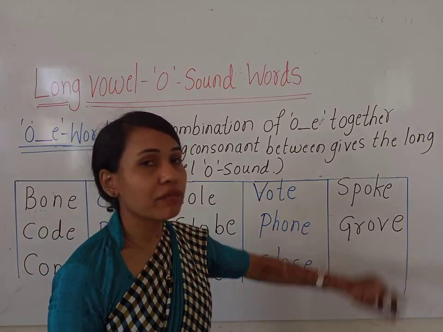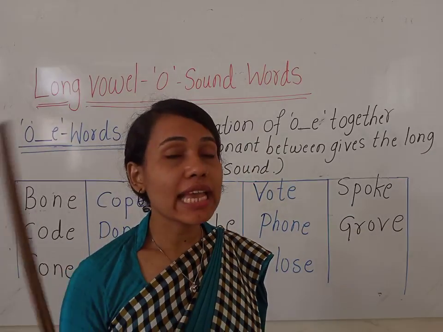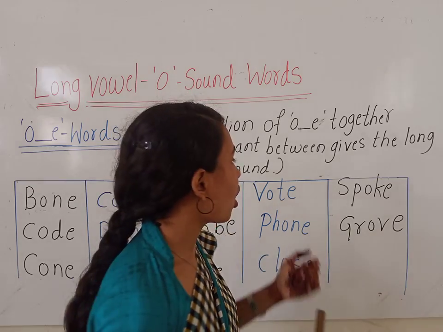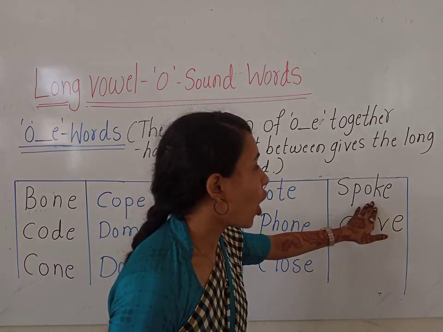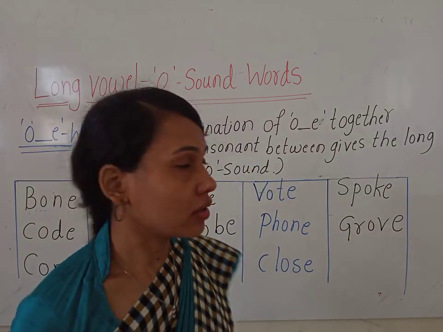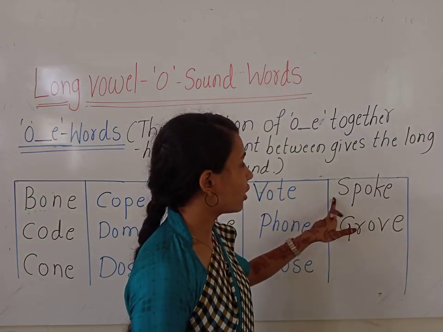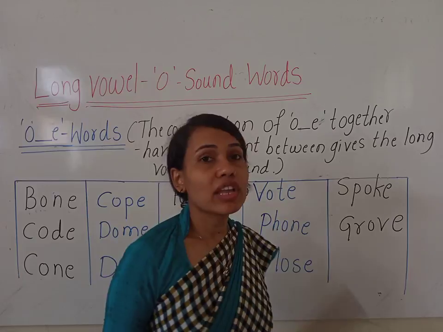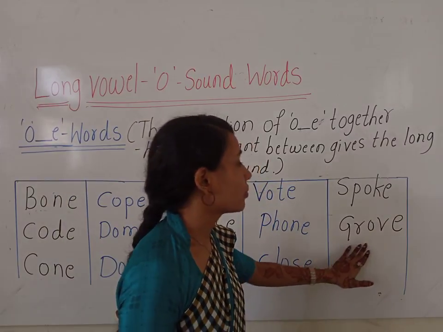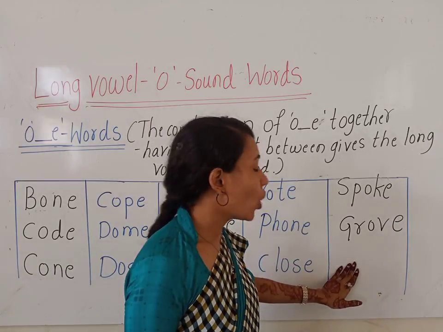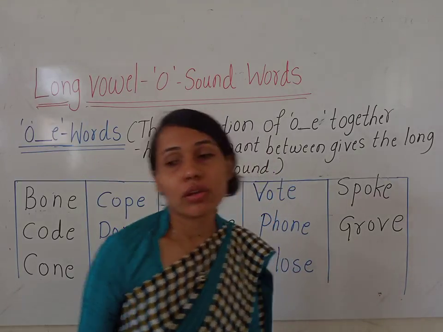Okay. Now look at the next one. When S is blended with P, it gives the sound of sp. Spoke, spoke. Okay, children. Now look at the next one. When G is blended with R, gr, gr, grove. Spoke, grove. Okay, children.